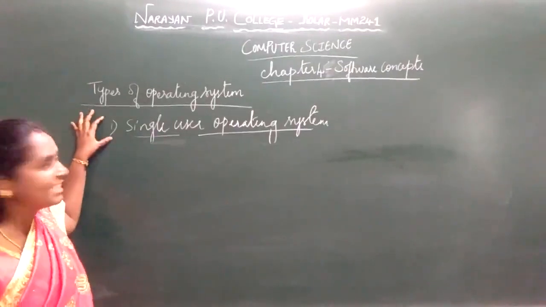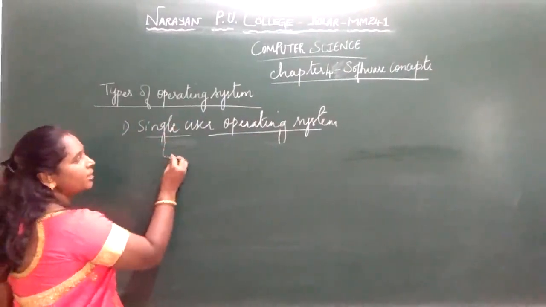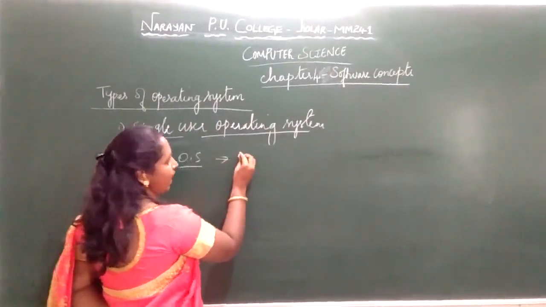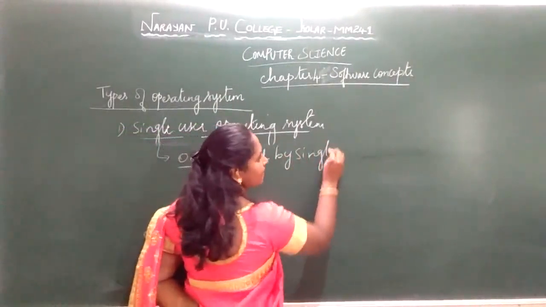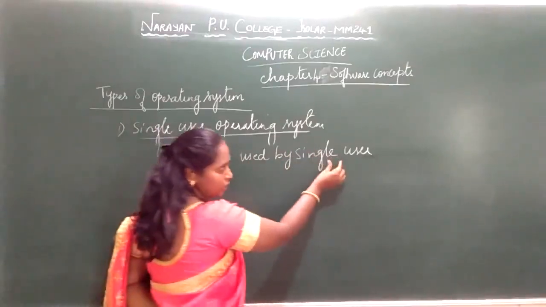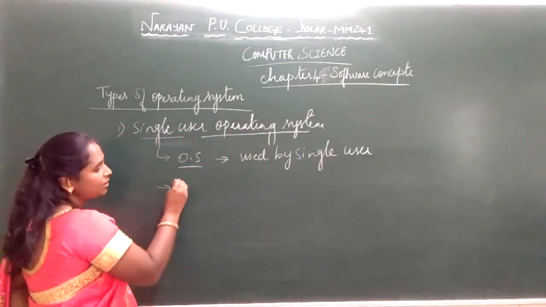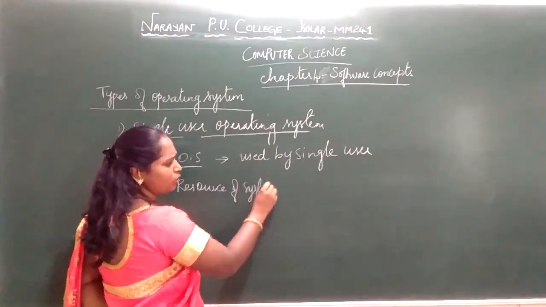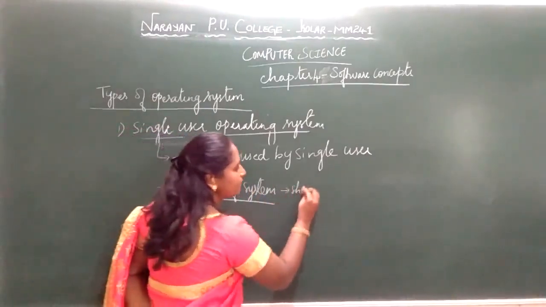Students, the first type of operating system is the single user operating system. What is the single user? By name itself, it is an operating system used by only a single user. The operating system acts as an interface only for a single user. What it means is the resources of the system are shared by a single user. The CPU is shared. The resources can be input, output, memory, processor or any information files.